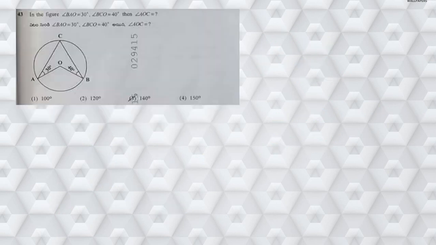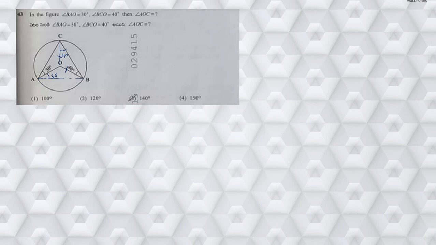Next, moving on to question number 43. In the figure, angle BAO, if I consider this BAO, this angle is 30 degrees he has given, and angle BCO, so when you join this, this angle is 40 degrees. Now clearly these two are nothing but radius. That's why the base angles are 40 degrees and 40 degrees.